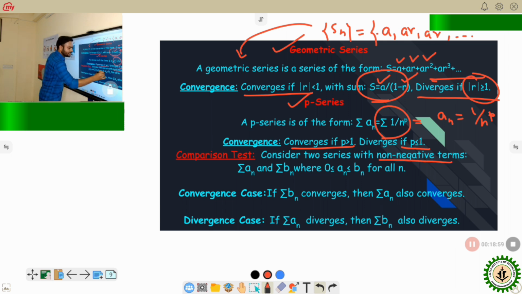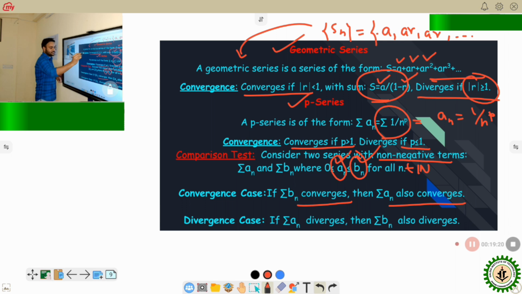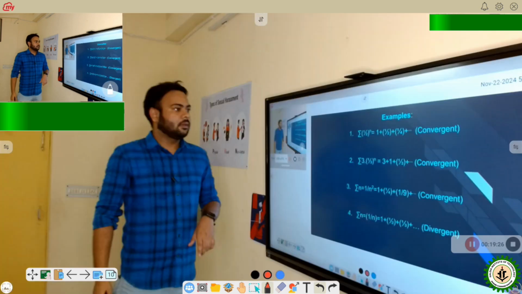This is the comparison test, where an and bn are infinite series of non-negative terms, and 0 is less than or equal to an, which is less than or equal to bn for all n belonging to the natural numbers. Then if bn converges, then an is also convergent. And if an is divergent, then bn is also divergent. Okay, so these are some tests. Now there are some examples.